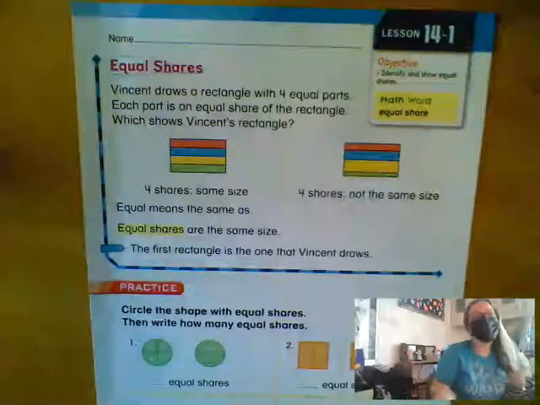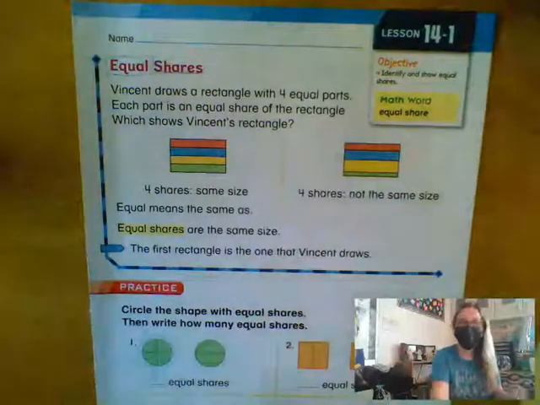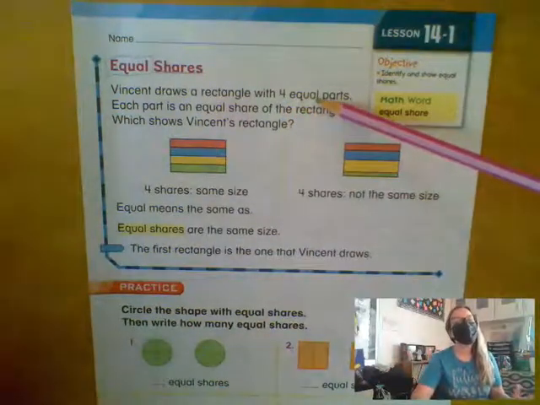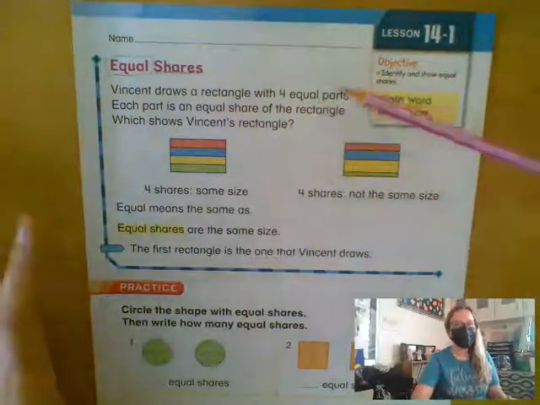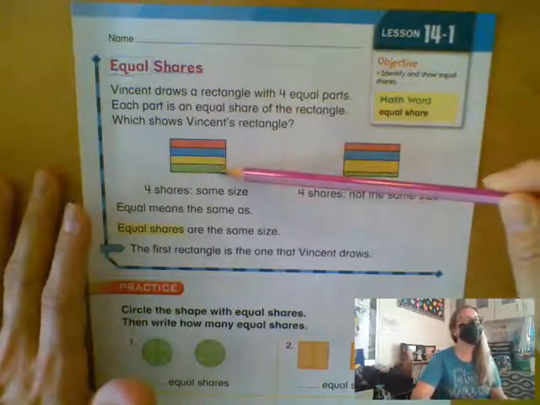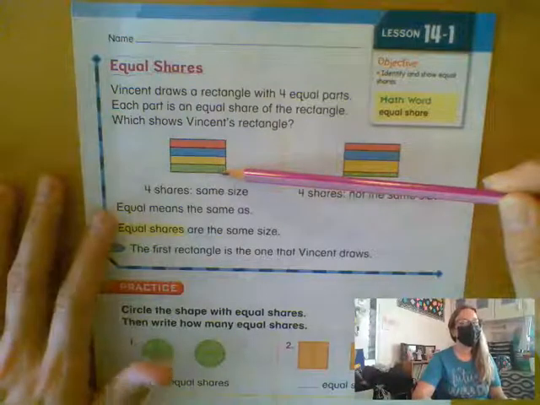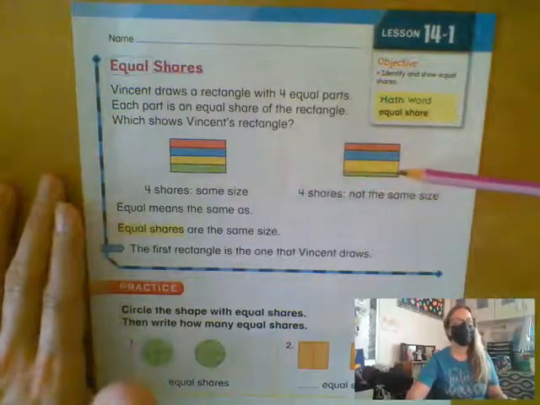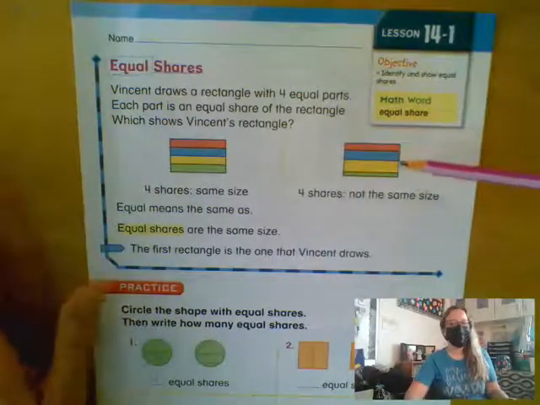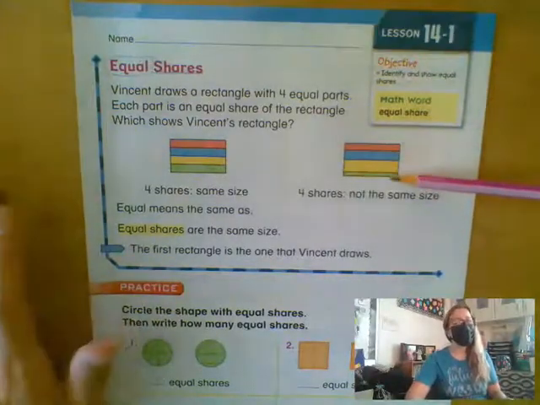So here it says, we're talking about equal shares. Vincent draws a rectangle with 4 equal parts. Do you see how all 4 pieces are the same? Look at this rectangle. Does this one have equal shares? No. His piece is bigger than mine.